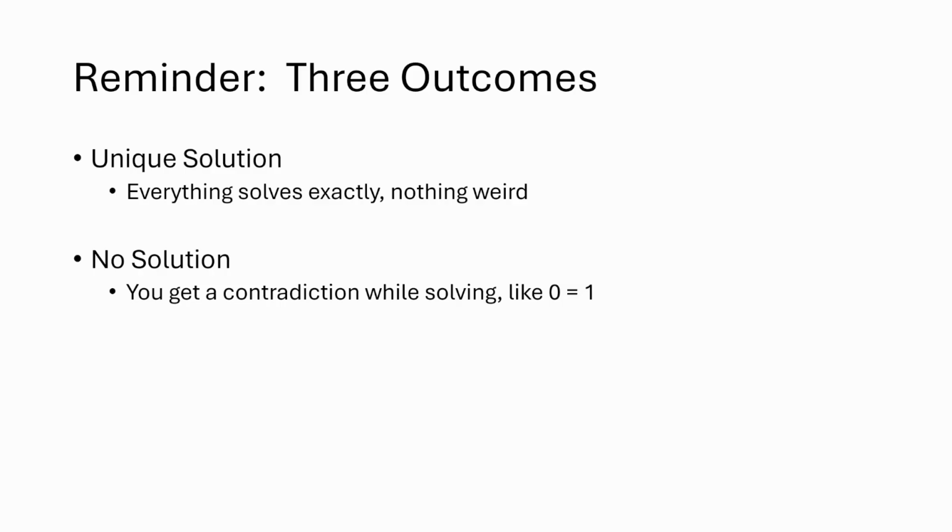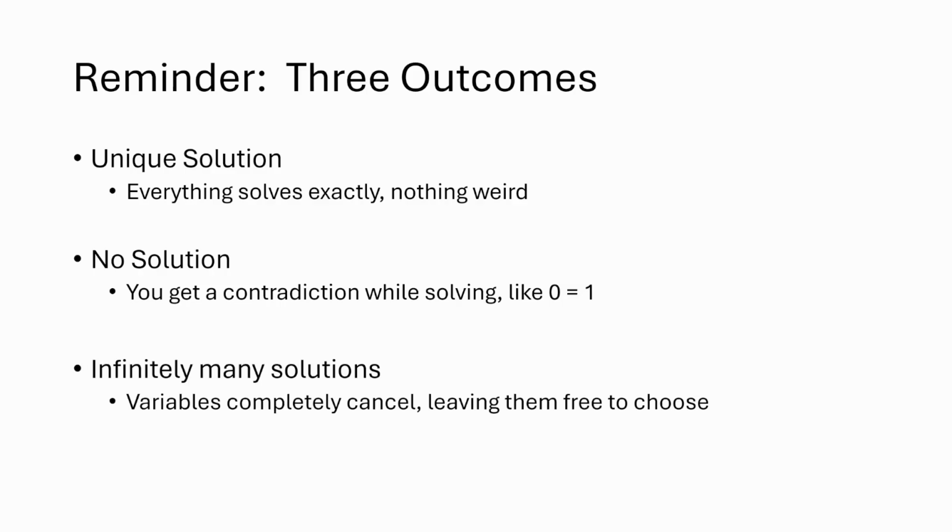Okay, I mentioned this last time, but just a quick refresher because this is important, so it's worth repeating. Sometimes for algebraic systems, you get a unique solution. Sometimes you get no solution. That is going to be important here because when we're doing Gaussian elimination, sometimes you end up with a contradiction. You end up with a 0 equals 1 sort of equation, and you realize that's just not true. There's quite literally no solution to that equation, right? Tell me a value of 1 that equals 0.